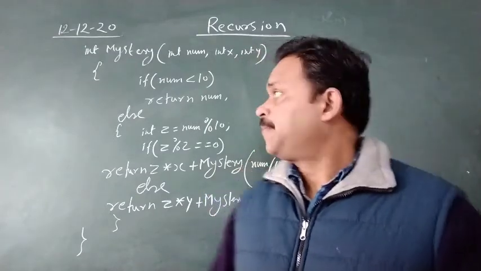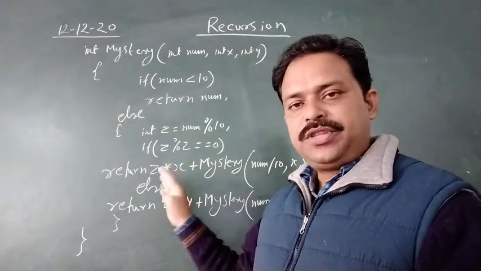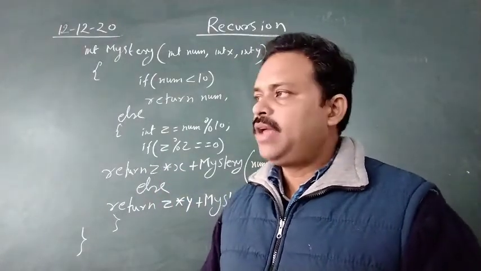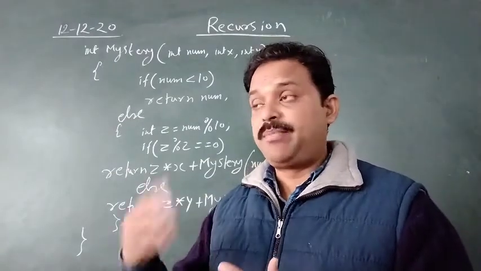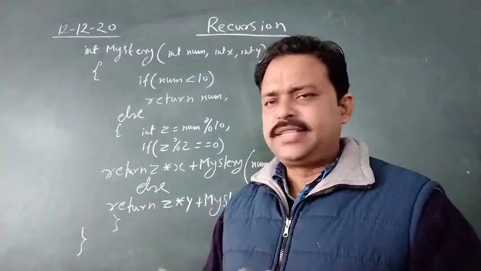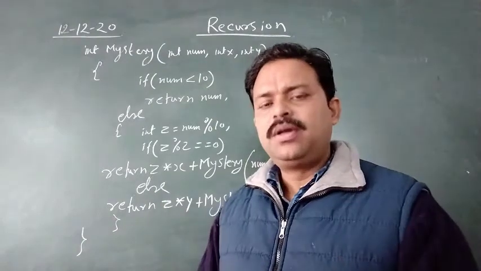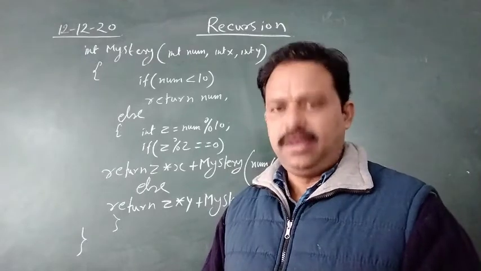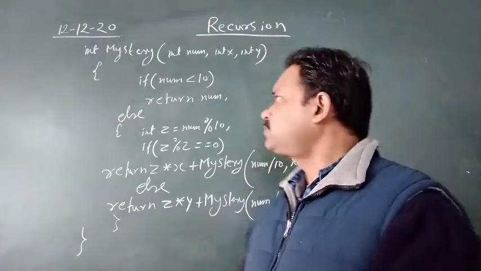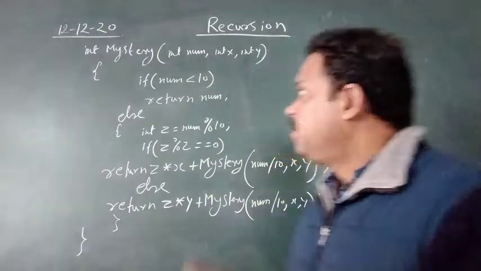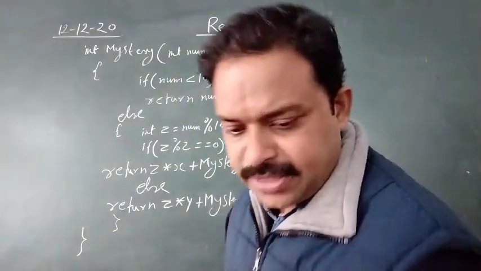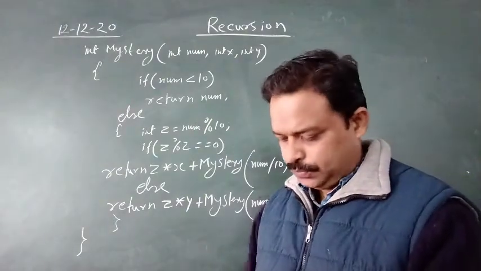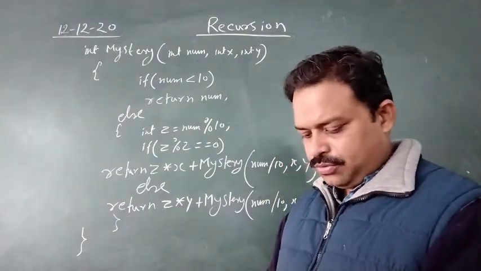Okay, now see, if you want to execute this program, naturally you are going to make a main function. Why? Because from the main only the program executes. It is not necessary, you can call this function from anywhere also, but generally we call from the main in order to execute the program. Okay, now see what happens when you call this function. Now one more thing is there in this question, the values of num, x and y have also been given to you.